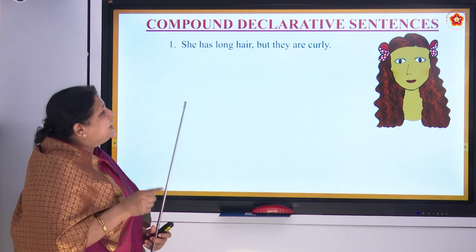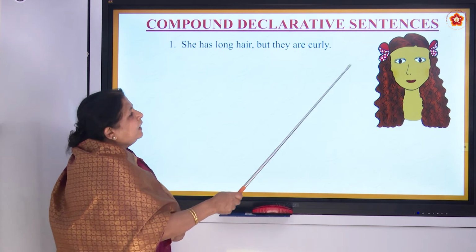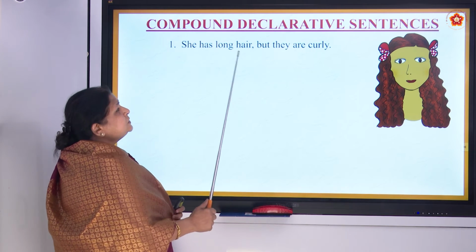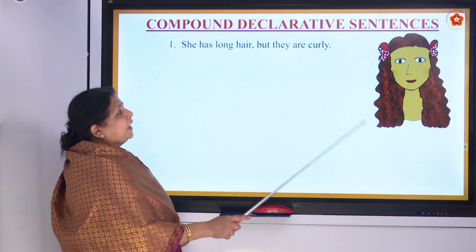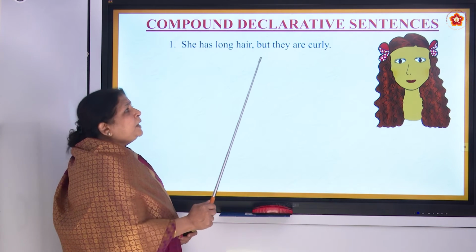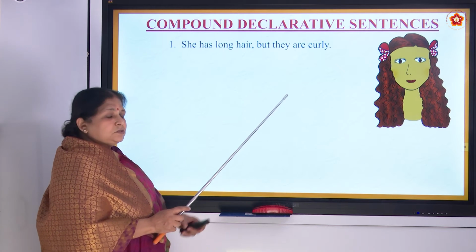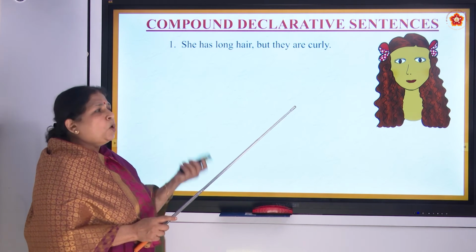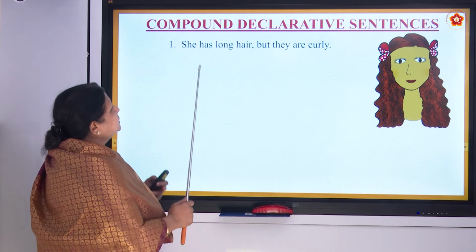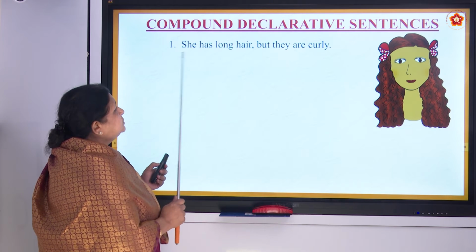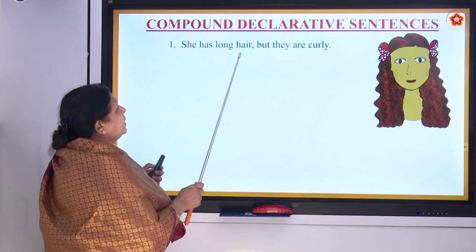So, this is the curly hair which she is having. She has long hair, comma, but they are curly. You're going to tell about the quality, how it is: curly hair, straight hair, long hair, short hair. So, it is about the hair. You have to put a comma and but.